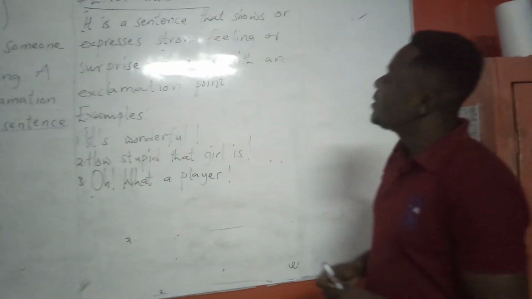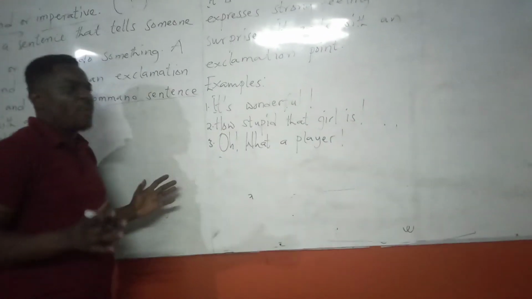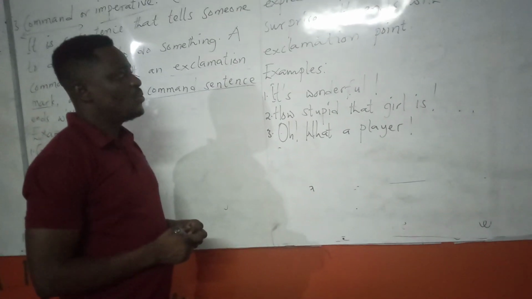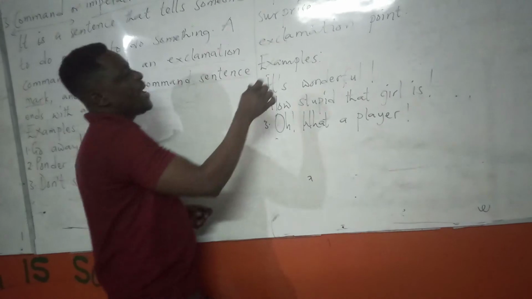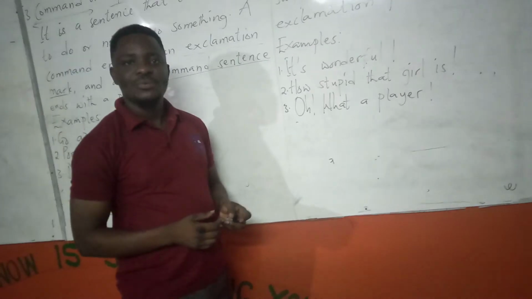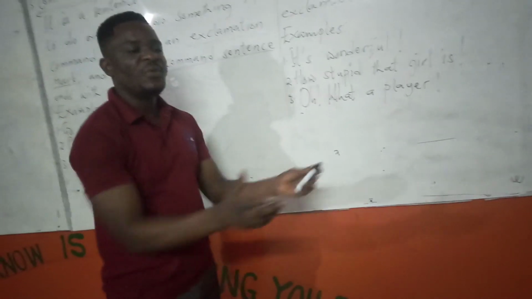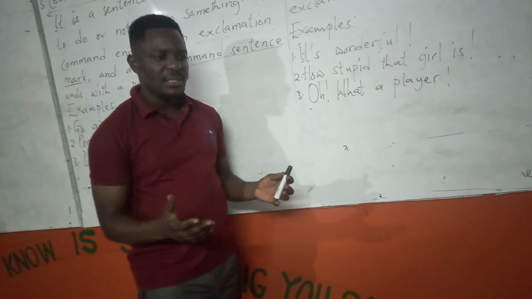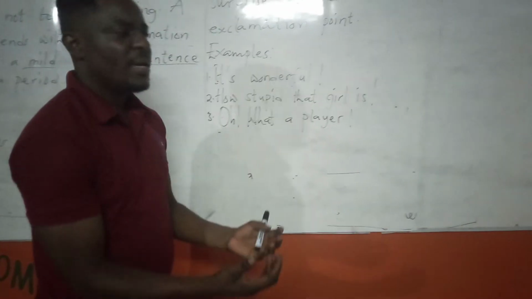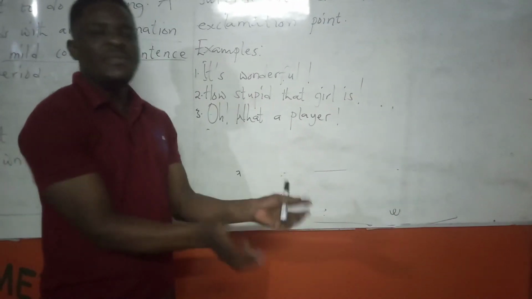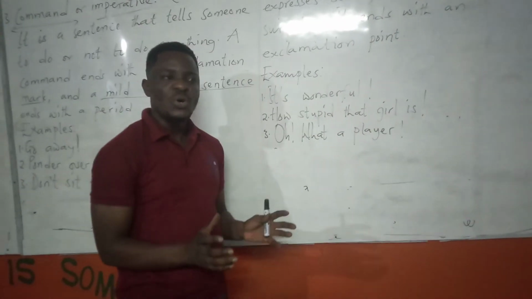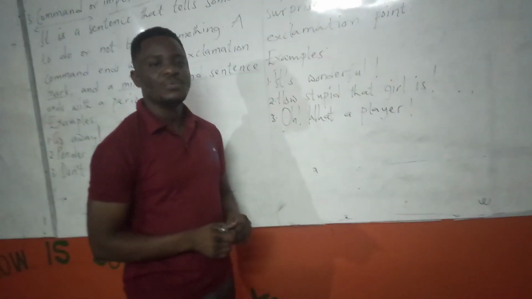So we are talking of sentences that express how shocked, how surprised, how we feel at a certain point in time. Based on that, it also ends with an exclamation sign. We have an example on the board: It's wonderful! Somebody prepares a beautiful gift for you. It's given to you, and you say, wow, that's wonderful. You are so surprised at the creativity of the person, what the person has been able to come out with. So when you see something, you say, wow, this is wonderful.